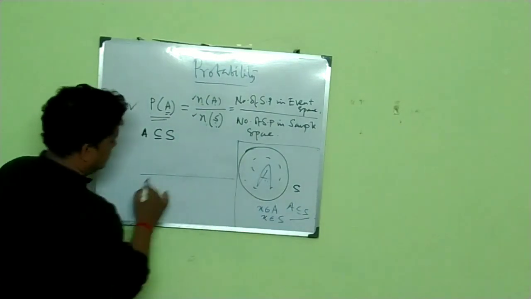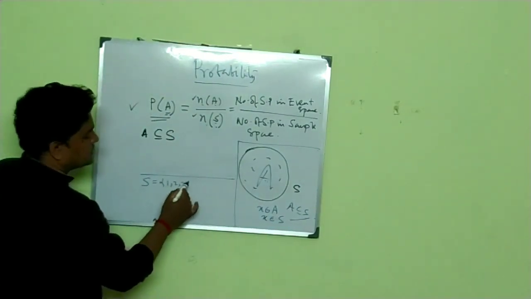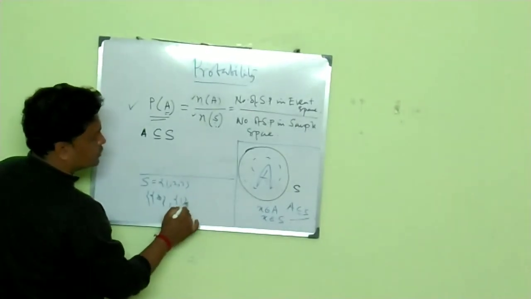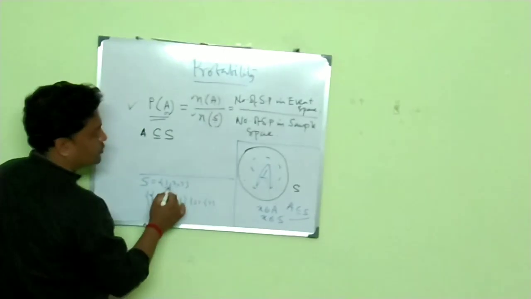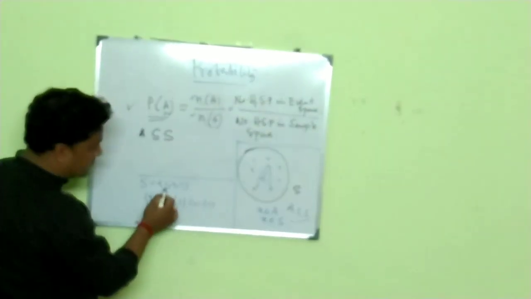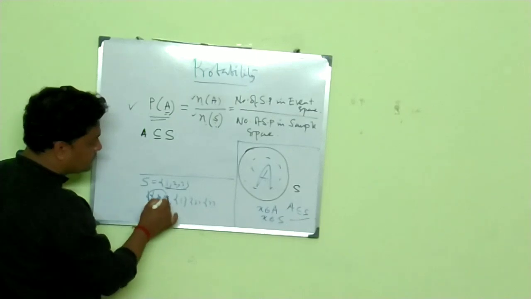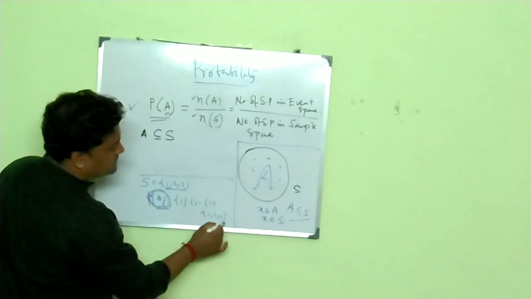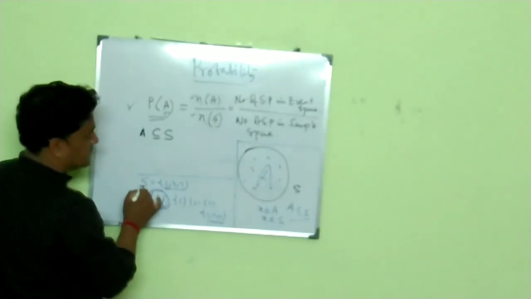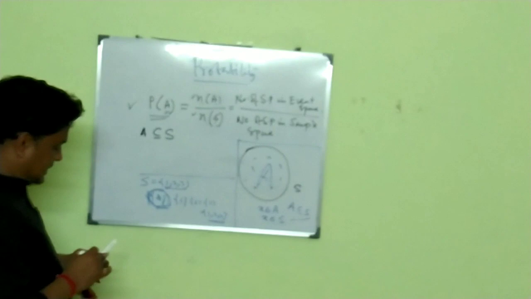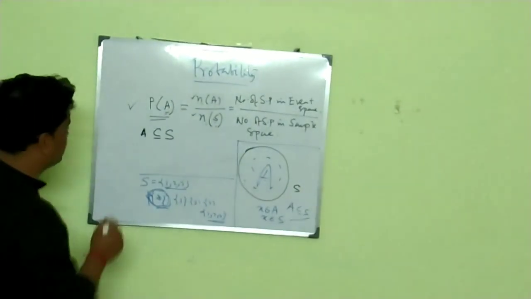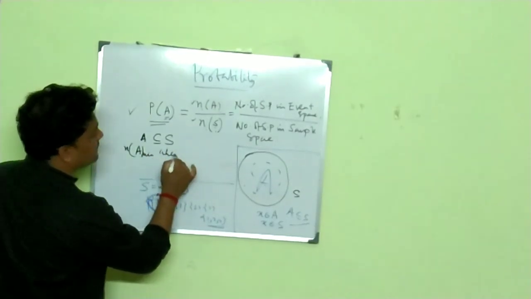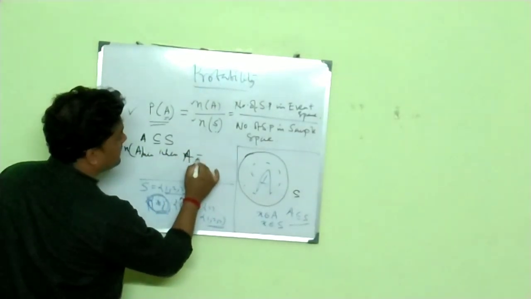Let's say S is equal to 1, 2, 3. So what are the subsets? The subsets are the null set phi, {1}, {2}, {3}, then {1,2}, {1,3}, {2,3}, and finally {1,2,3}. What is the minimum element count of a subset? 0, the null set phi. And the maximum is {1,2,3}, that means S. So when A is minimum, n of A is minimum, when A is equal to phi.